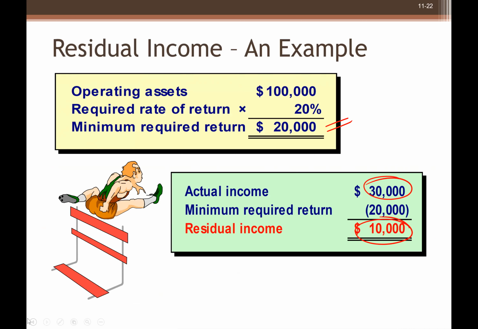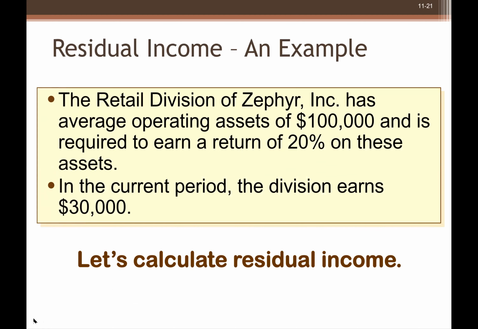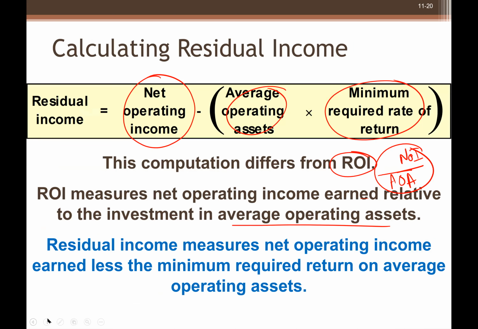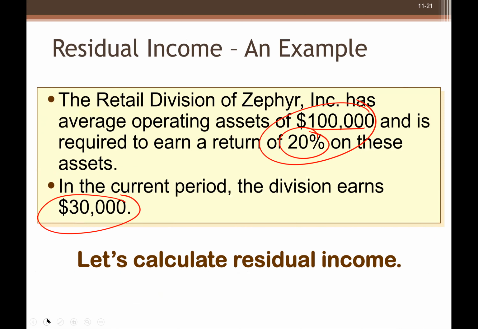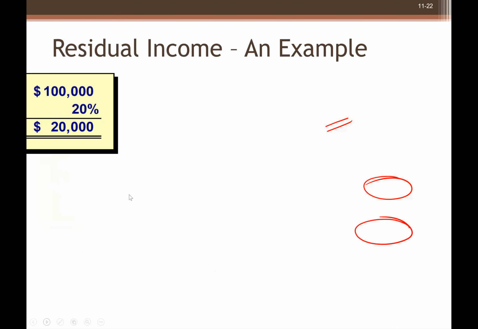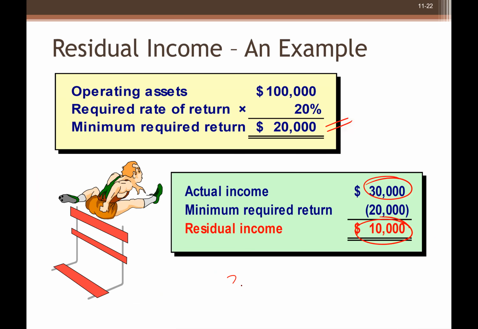So the formula is net operating income, which is 30,000, minus 20% on the average assets of 100,000, which is 10,000, right?